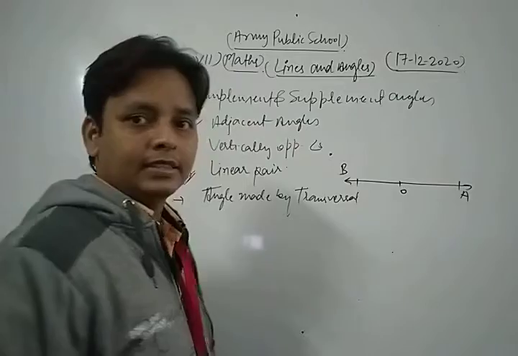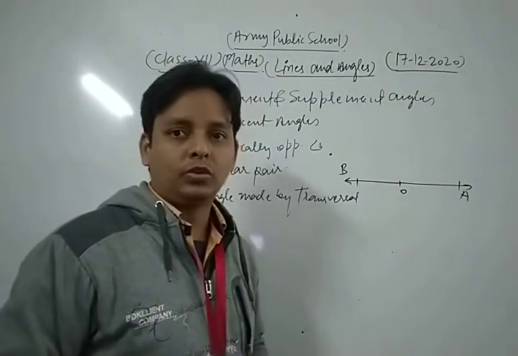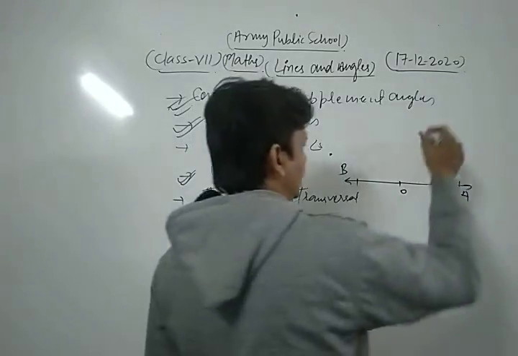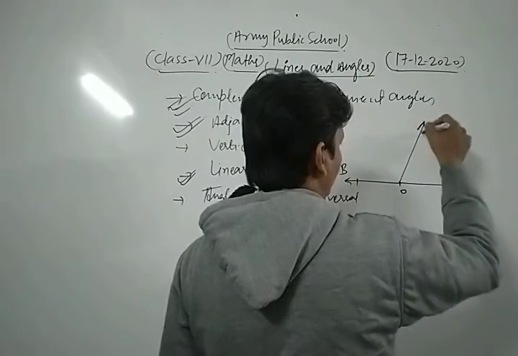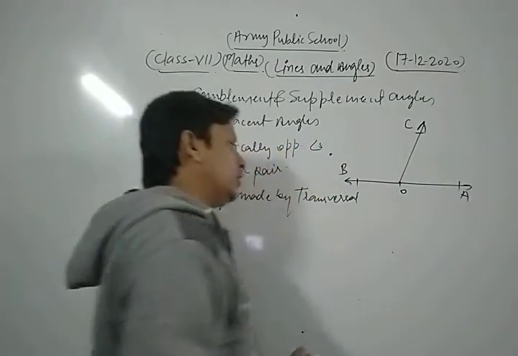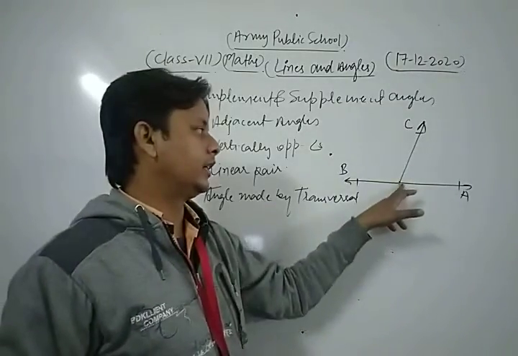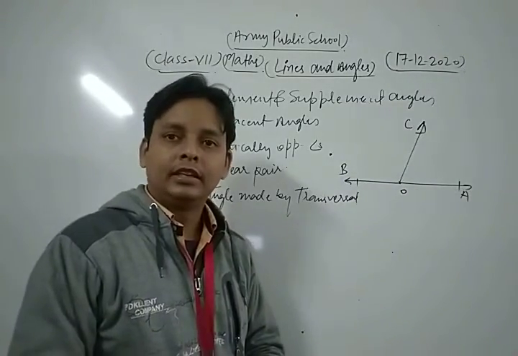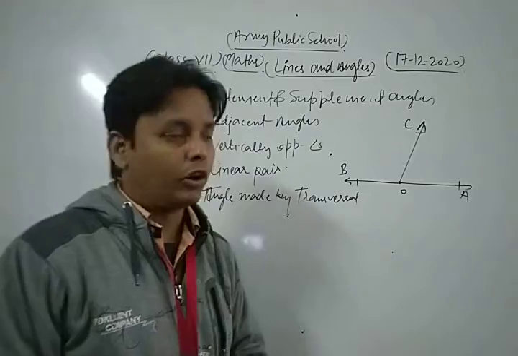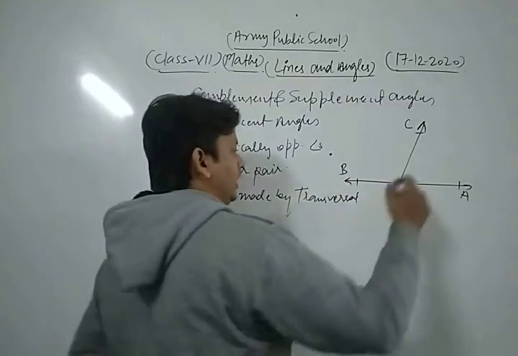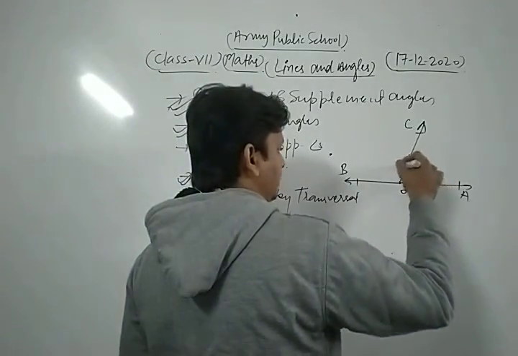Here we draw two rays OA and OB, and let us take a third ray OC standing on it. Then the angles formed are angle AOC and angle BOC.